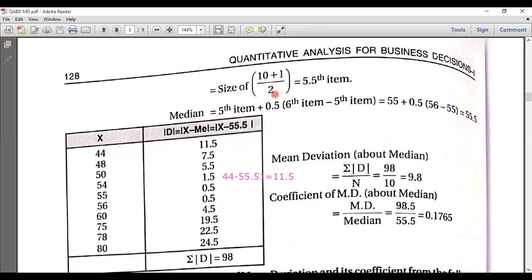Then the mean deviation about the median. The formula is summation of modulus d by n. So we got 9.8. Then the coefficient: whichever method or mode you use, you have to take that one. If you're using mean, take the mean deviation by mean. If you're taking median, take median. So you'll get the answer, 0.765.